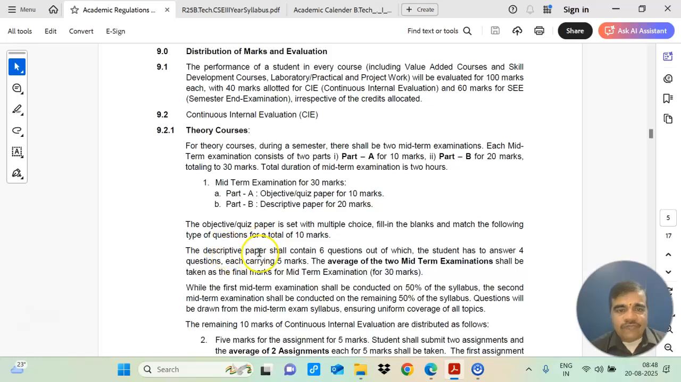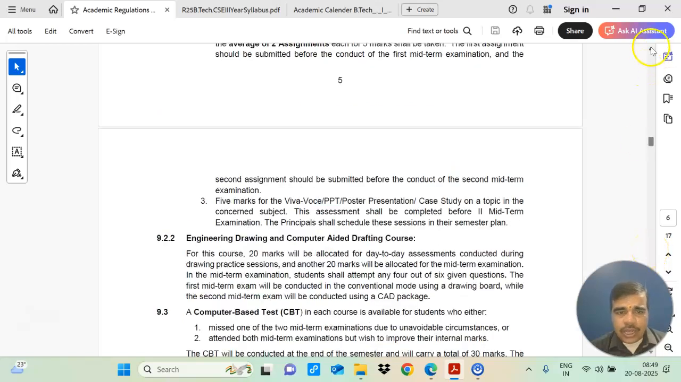Now let us go to your descriptive paper. In the descriptive paper, you will be having 6 questions, out of which a student has to answer 4 questions. Each question carries 5 marks. So in your part B, out of 6 questions, you need to attempt any 4, and each question carries 5 marks. So you will be having 4 into 5, that is 20 marks, and part A 10 marks. So total it comes to 30 marks. Now this is for your mid one. Same you will be having in case of your second mid also.